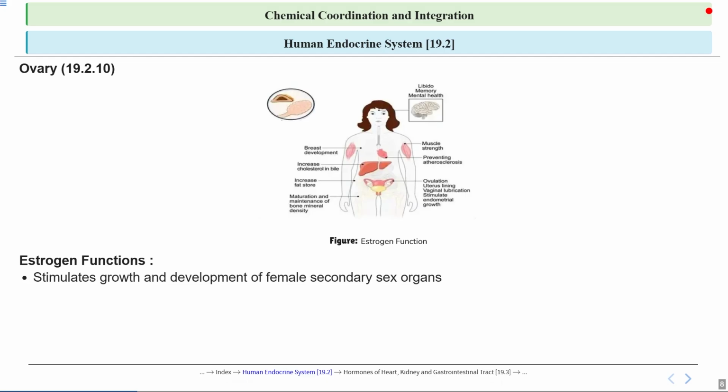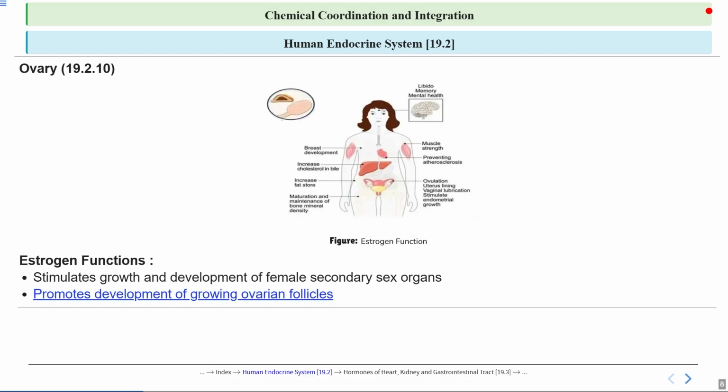It stimulates growth and development of female secondary sex organs. They play a key role in stimulating the growth and development of organs such as the breast and uterus, and also influence the development of secondary sexual characteristics like body shape and pubic hair, which are very important for sexual maturity as well as reproduction.